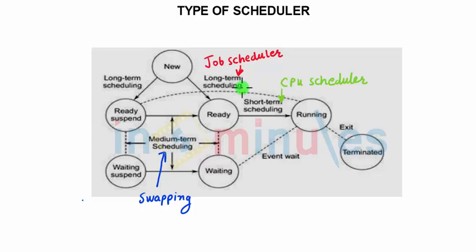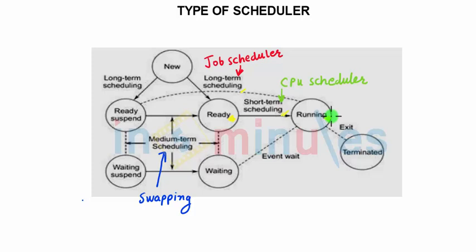The shortest is known as the CPU scheduler. That is when your process is already in the ready queue and just needs to be run. That is the time this scheduler comes into the picture. Its responsibility is only transferring from ready to running. The maximum number of algorithms are also available in this section.